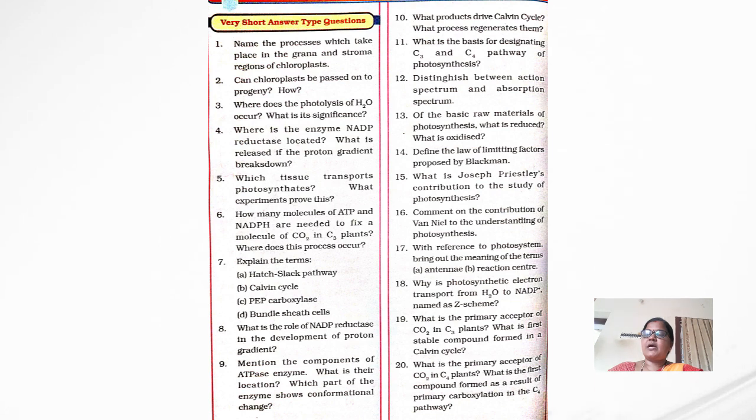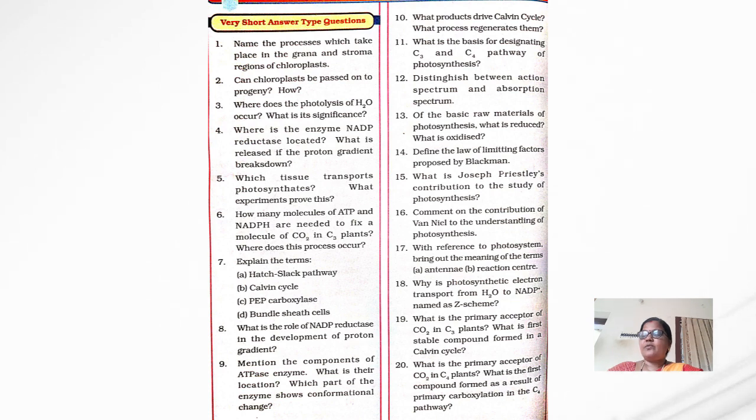Next, comment on the contribution of Van Niel to the understanding of photosynthesis. And 17th question, with reference to photosystem, bring out the meaning of the terms antennae and reaction center. And next, what is the photosynthetic electron transport from water to NADP named as? The Z-scheme.